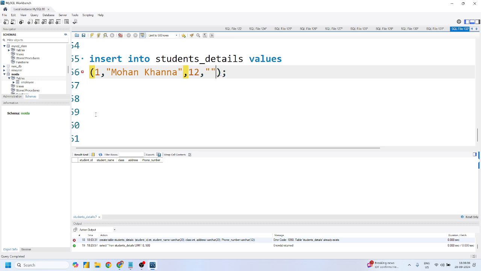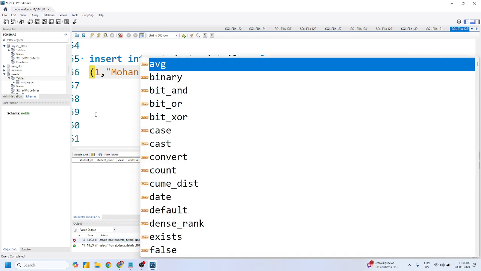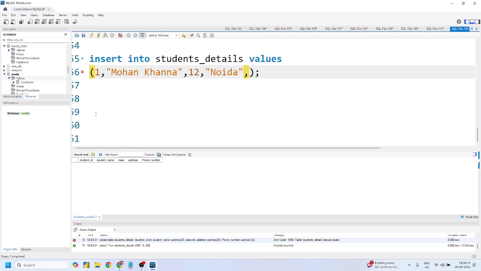And what is my address? It's like Noida. And what could be the phone number? Let us give it within a string, right? 1, 2, 3, 4, 5, 6, 7, 8, 9, 10. It seems perfect, right? Mohit, any question related to this? No, sir. Pame, Pradeep sir, do you have any questions, guys? You can just let me know.